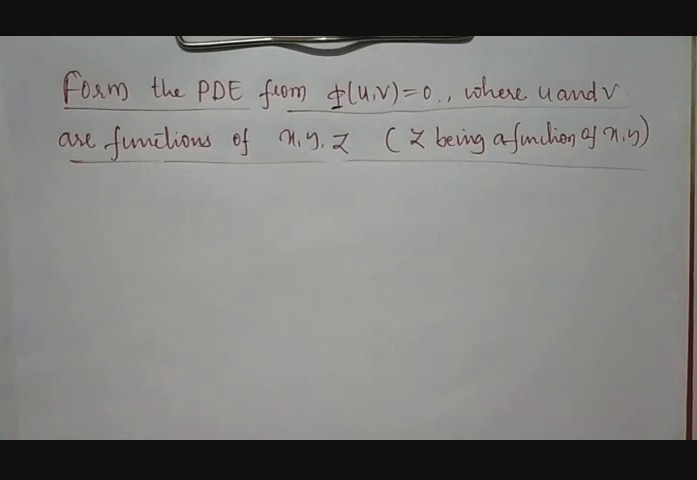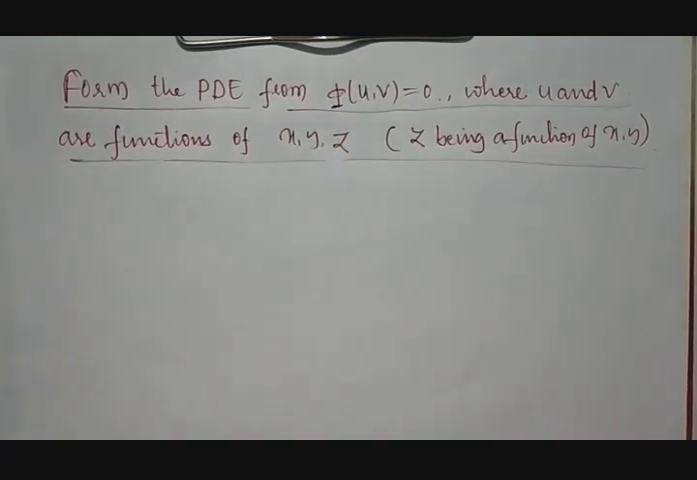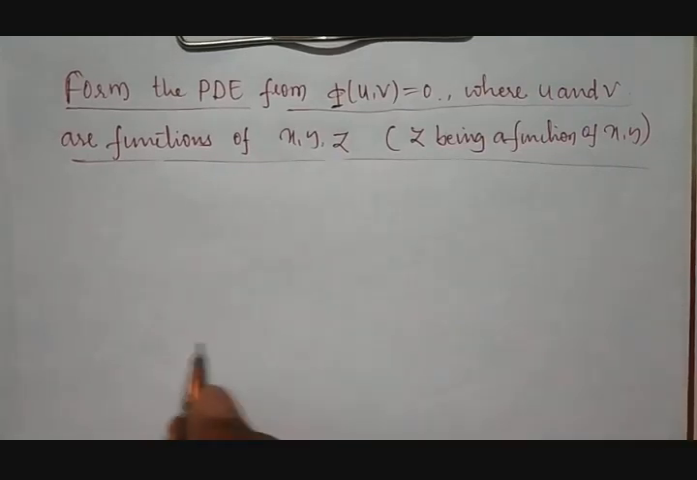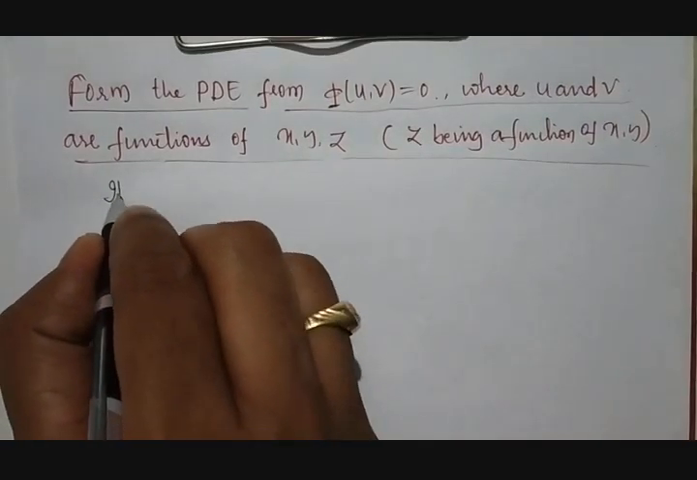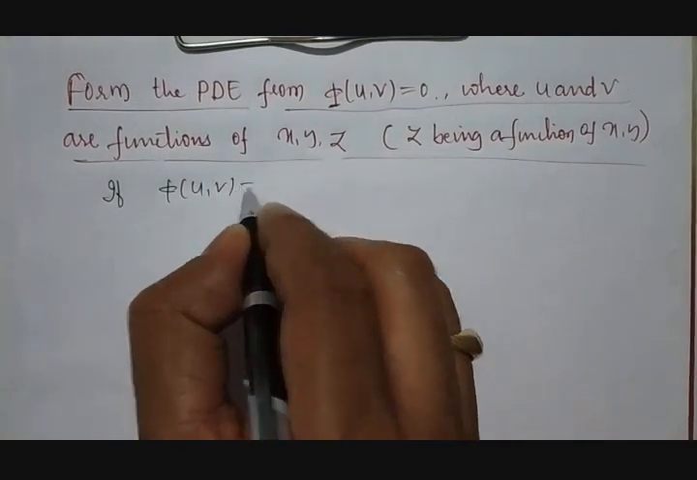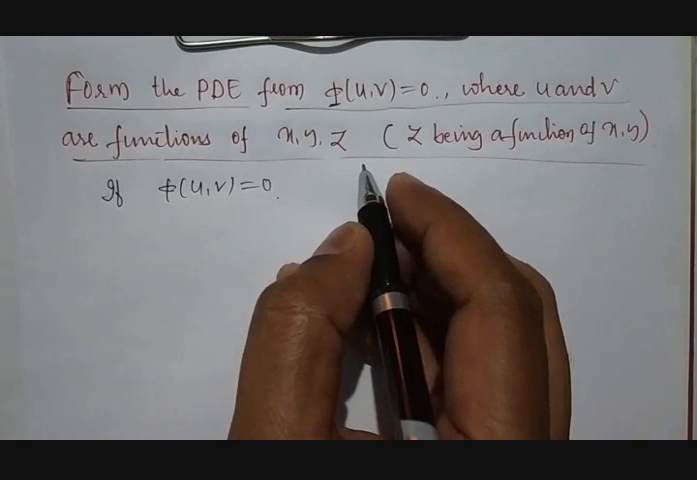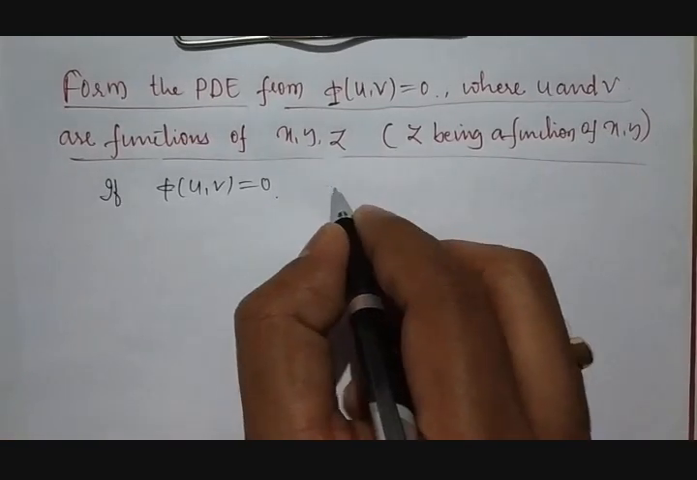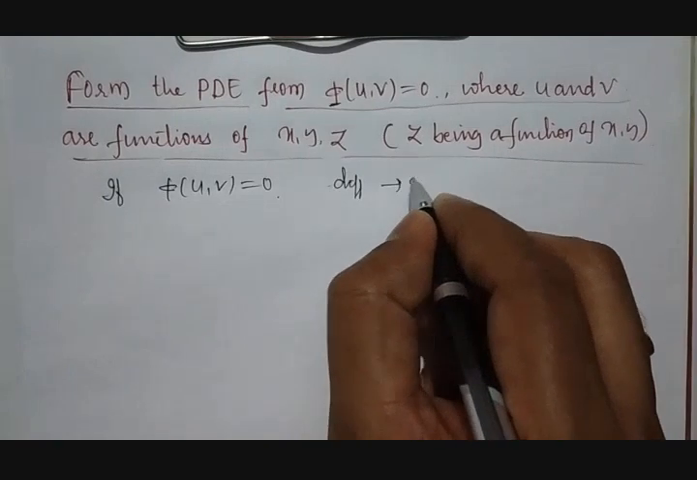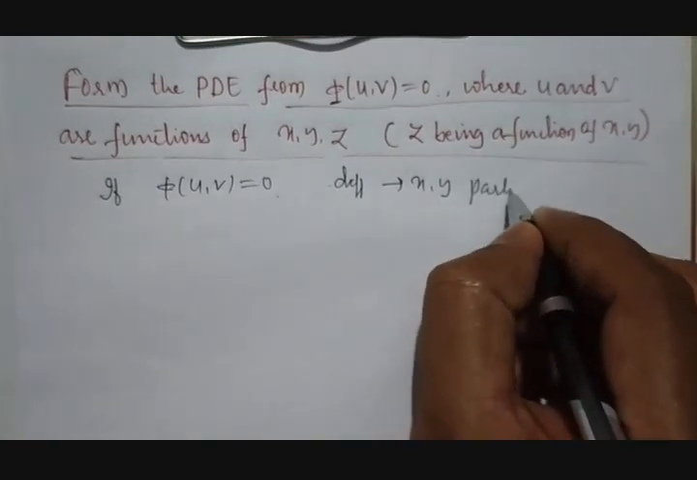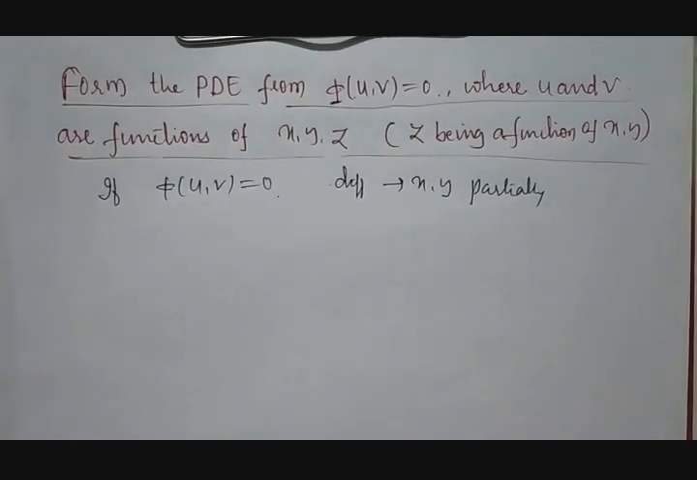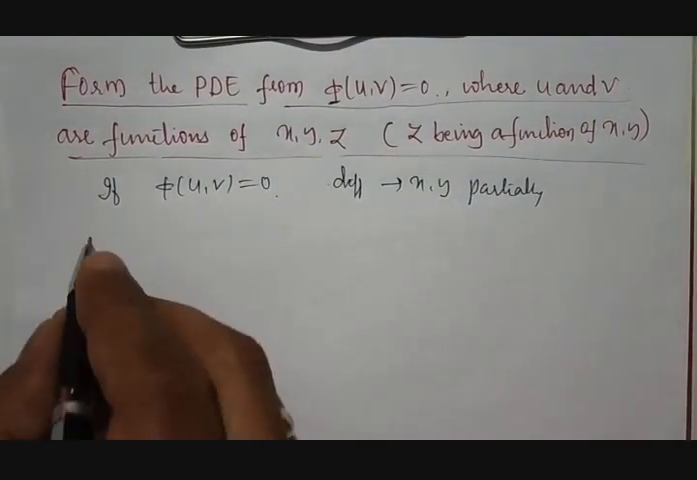When it is a comma, then it is very difficult to go for partial differentiation. Then we need a different solution to get the formation of a partial differential equation by eliminating arbitrary functions. How to get this? If phi of u comma v is equal to 0, then we need to differentiate this equation with respect to x and y partially. When we differentiate it with respect to x and y partially, then what happens?